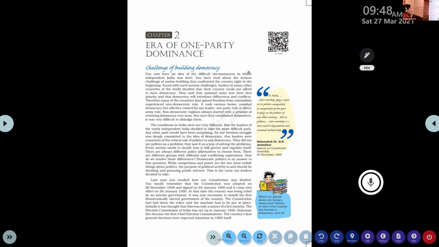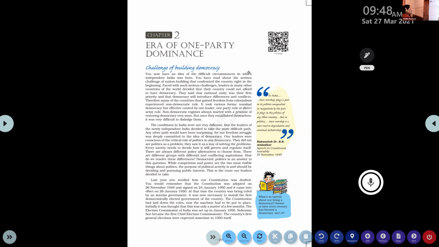They saw it as a way of solving problems. So the national leaders gave special preference to political parties. Most world leaders thought that political parties and democracy were creating problems, but Indian leaders thought that they are the solution for all our problems: political parties and democracy.